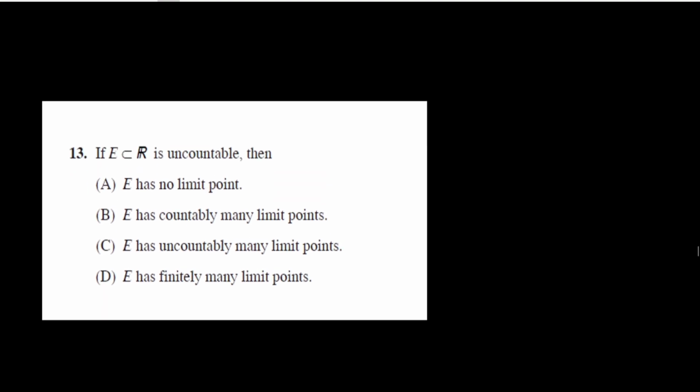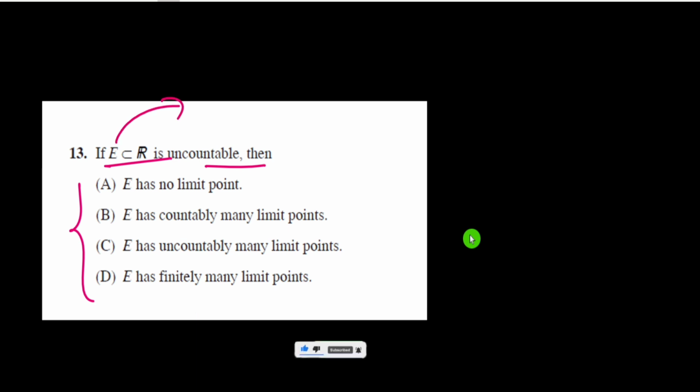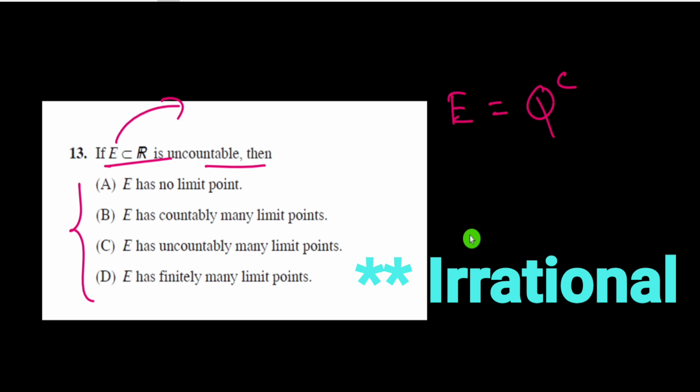Question number 13 says that if E, a subset of R, is uncountable, then which of the statements is true from these four options? Since E is uncountable and a subset of R, we can take E as the set of rational numbers.